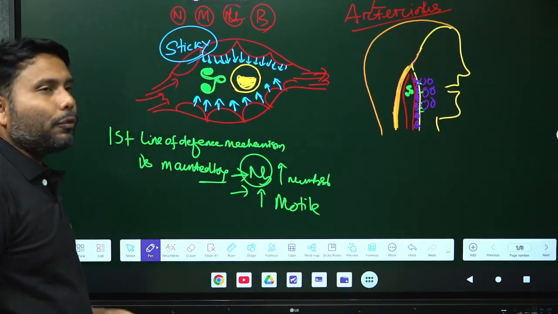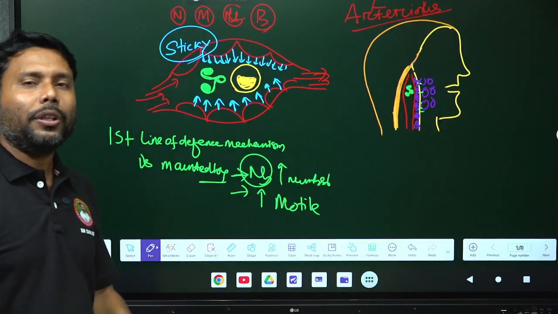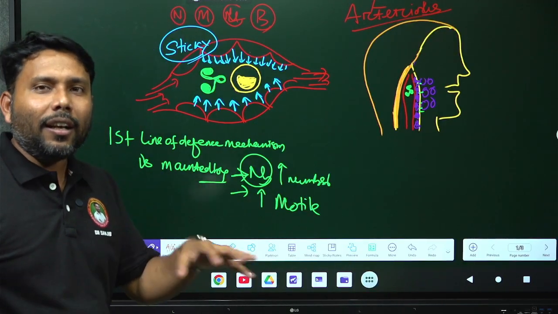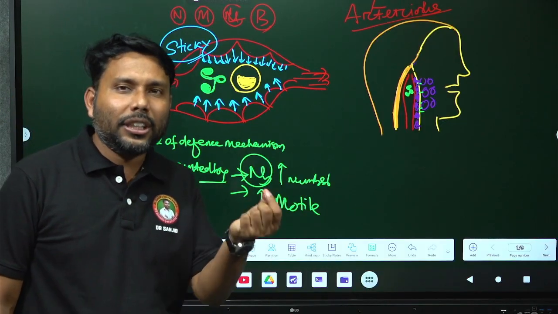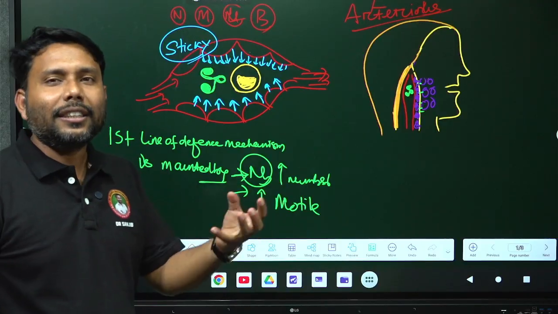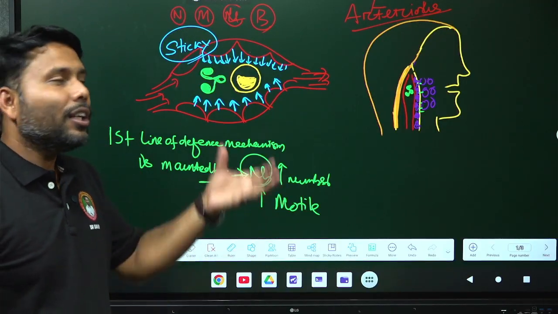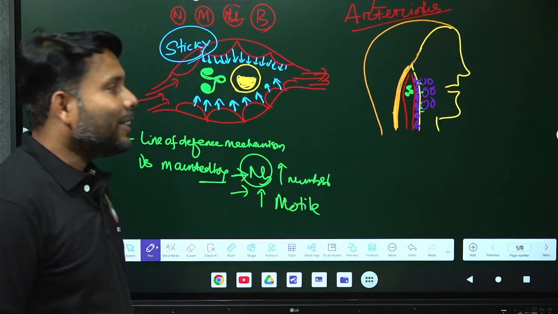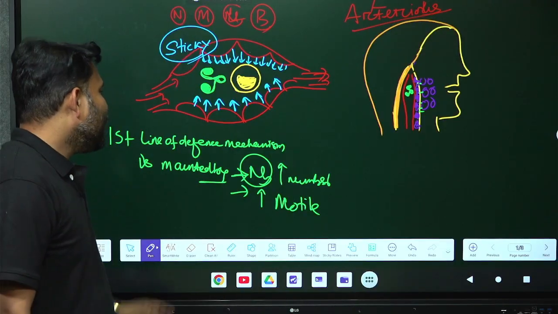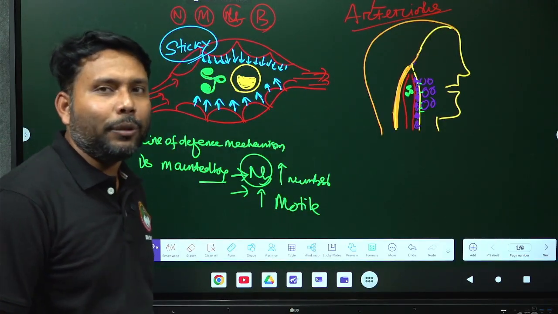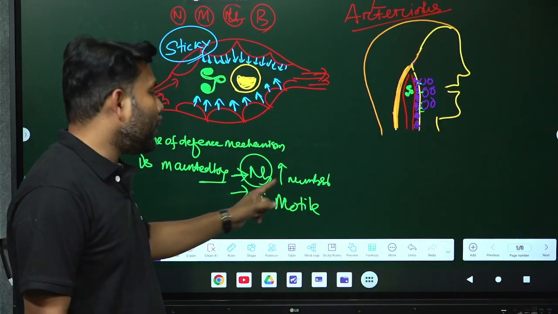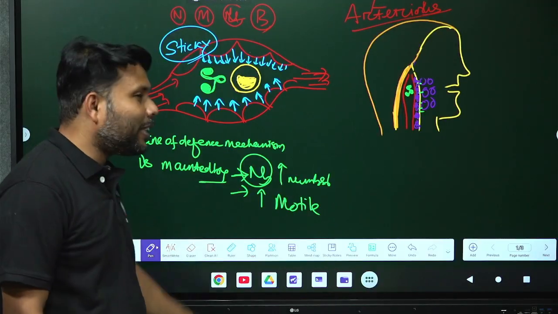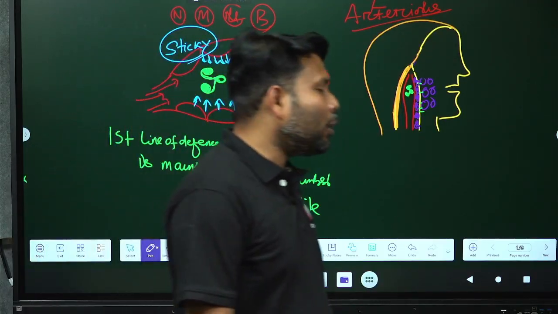So the first thing is why WBCs are coming? Because during acute phase infection, blood vessels are dilated. The internal lining of the blood vessels is secreting a special sticky material, and these sticky materials are holding the neutrophils and monocytes which are coming out to the sides. The second thing is why neutrophil comes first? Neutrophil is the first line of defense mechanism. Why is it coming? Because there are more neutrophils. It means neutrophils are abundant in number. The second thing is neutrophils are very motile in comparison to other WBCs.